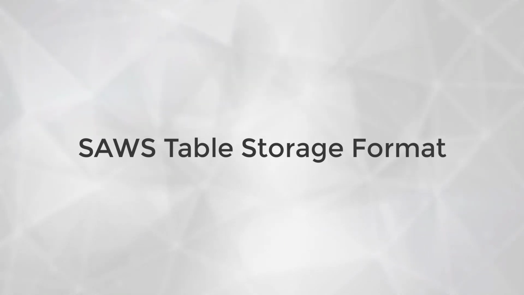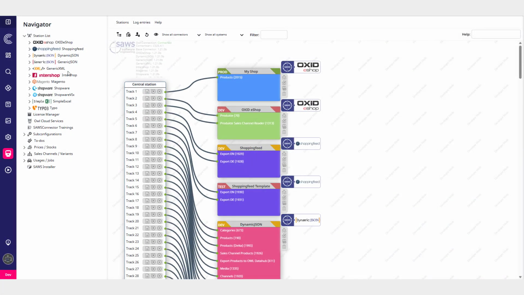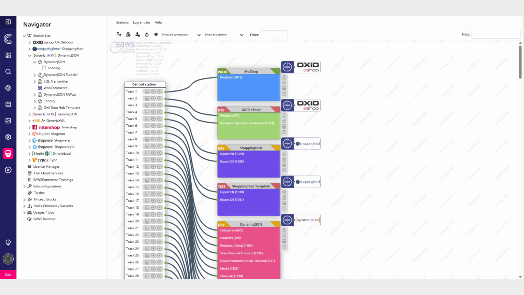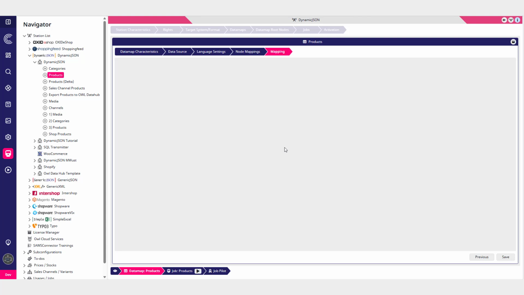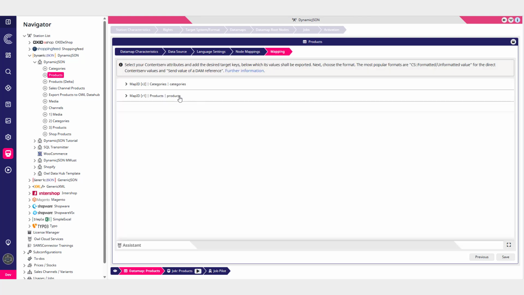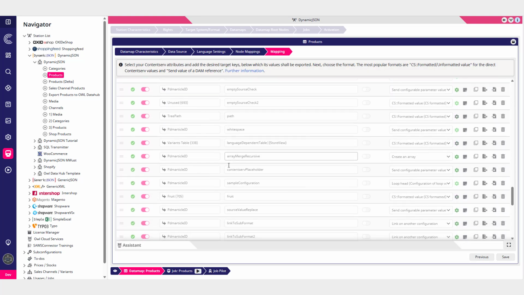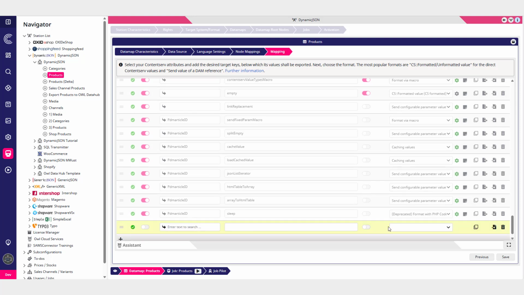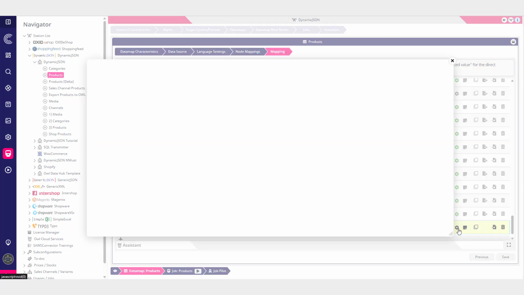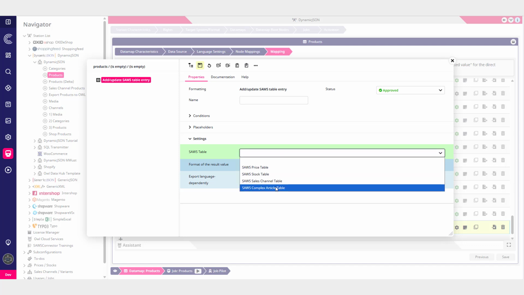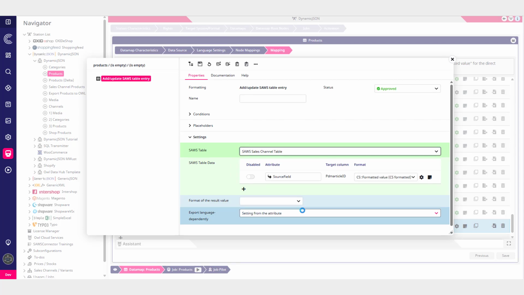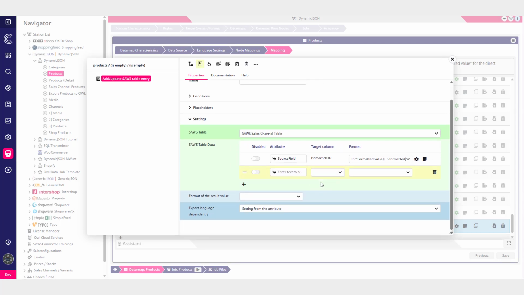SAWS Table Storage Format. Similar to the content-serve item storage format, we've added a new data map format allowing you to store exported values into our SAWS tables, meaning price, stock, sales channel or complex article tables. Typical use cases include calculating additional price types based on existing ones, conditionally controlling the state of a sales channel, or copying existing category assignments into specific sales channels.